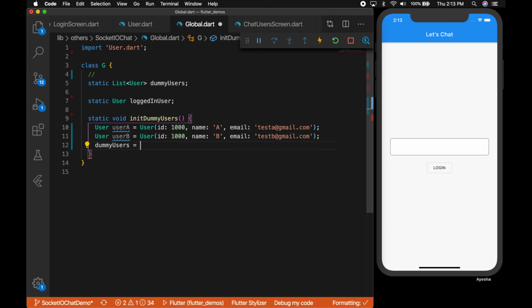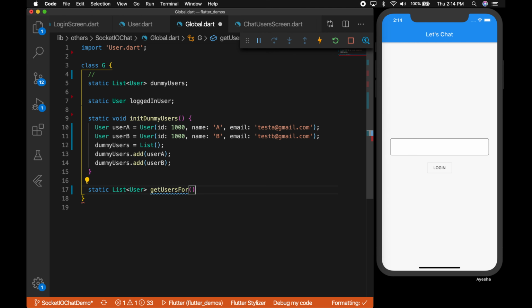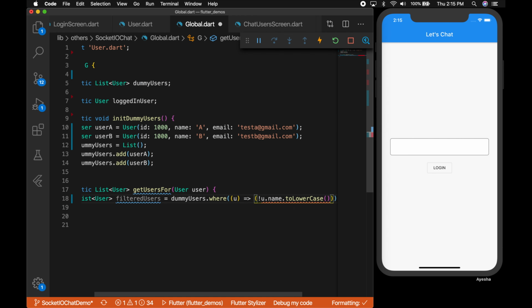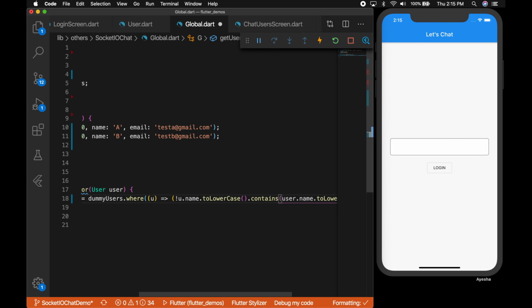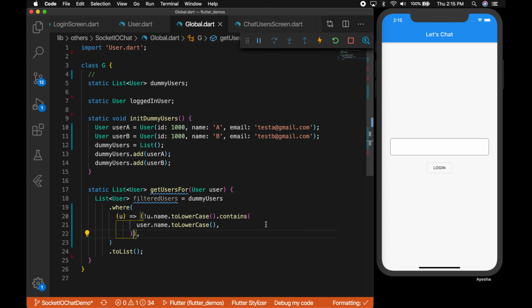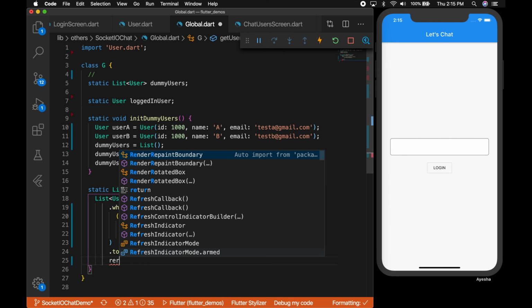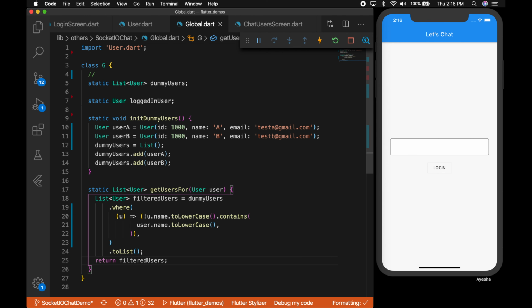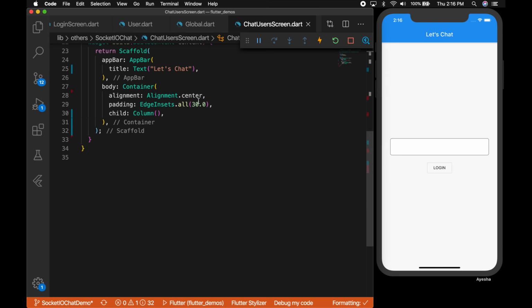So when A is logged in, he will see B, and when B is logged in, he should see A to chat with. Let's write another method to get the users to chat with. If A is logged in, we should return all the users other than A, and when B is logged in, we should return all the users other than B, right? That will filter it out. We are filtering based on the name here. In a real scenario, this could be coming from your own database. Okay, so let's try this one.